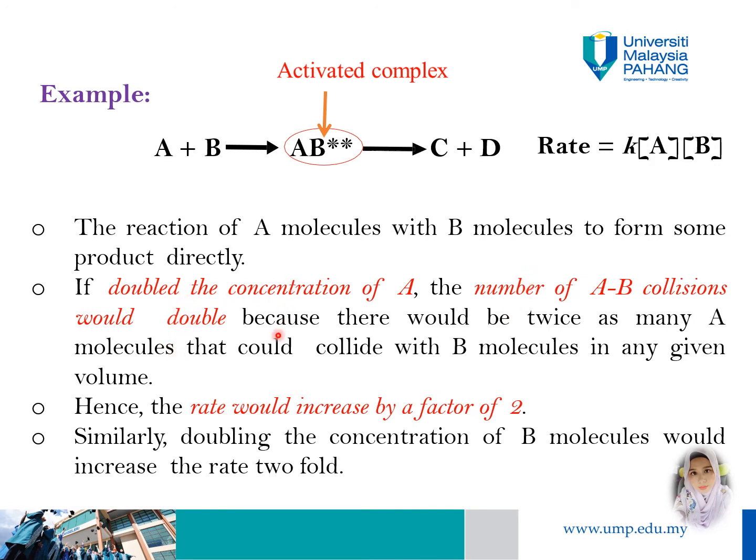Okay, when we double the concentration of A, the molecules will collide with each other more frequently, because the number of molecules of A is twice as much. So the rate of reaction is also increased by a factor of 2.